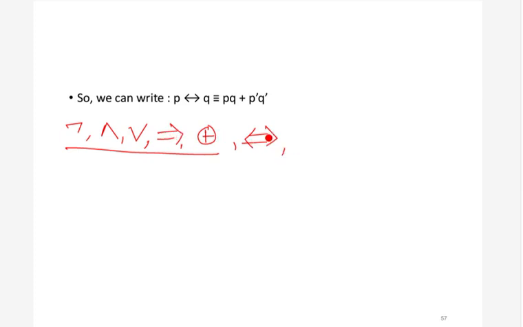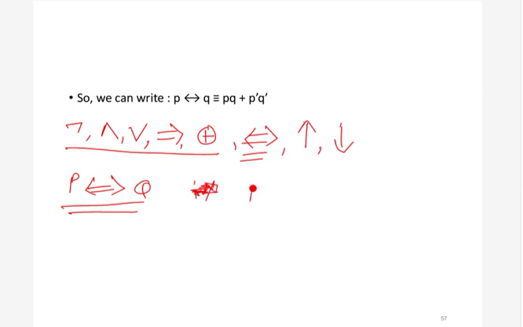Basically if we have some proposition P and some proposition Q, then we can make a new proposition, that is P biconditional Q. How will we interpret this? We will interpret this like this: P if and only if Q. So if we have this statement, then we can interpret it as P if and only if Q.